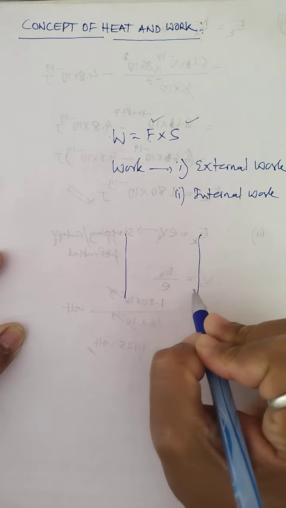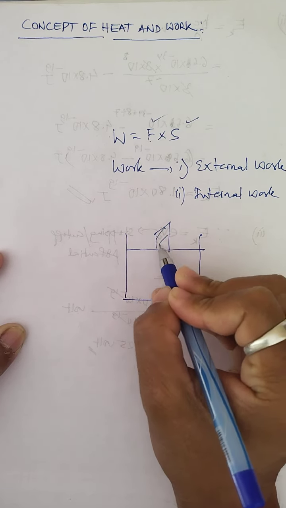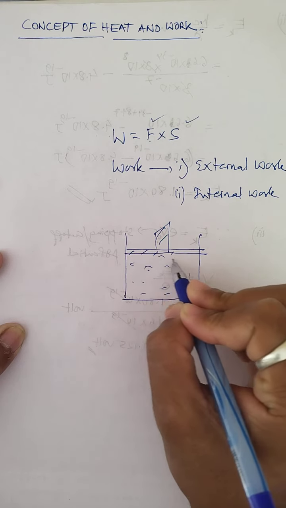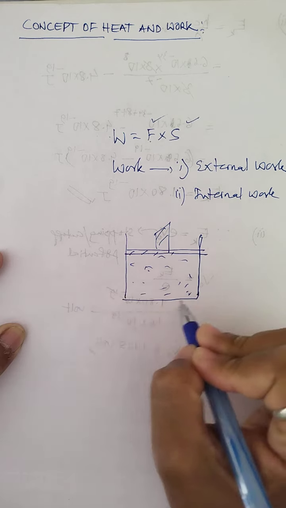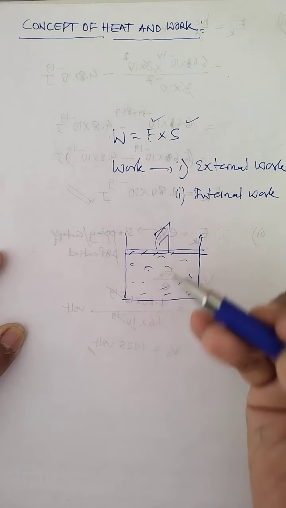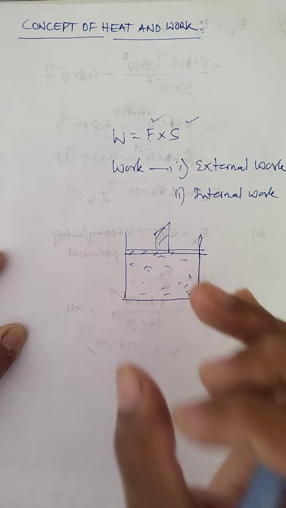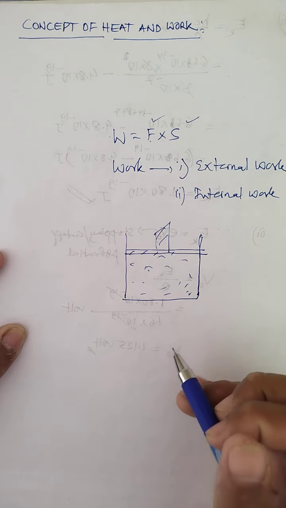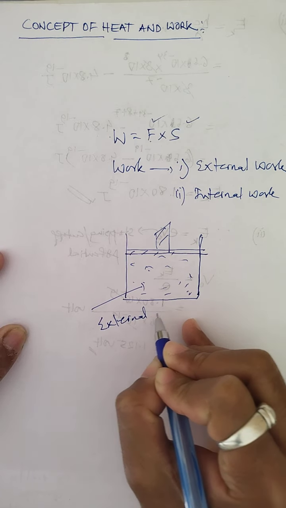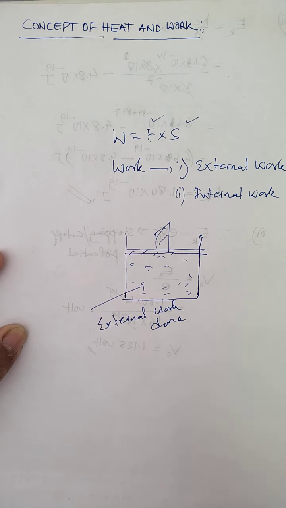Now, take the example of a gas filled in a vessel with the help of a piston. You learn about this part in detail also. So this gas acts as a system, and the vessel or the wall containing this gas is the surrounding. In this case, the work is either done by the system or done on the system. Now this work done is actually the external work done. This is the what work done? External work done.